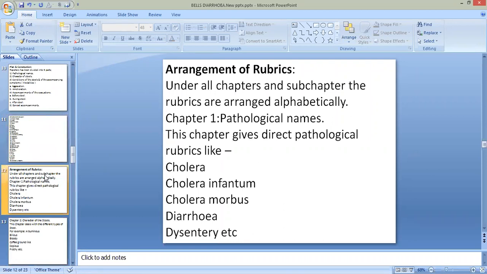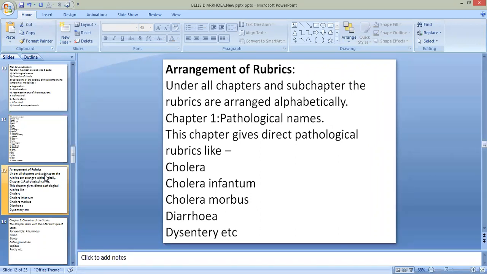Then the arrangement of rubrics. The rubrics are arranged in some particular pattern. Under all chapters and subchapters, the rubrics are arranged alphabetically.